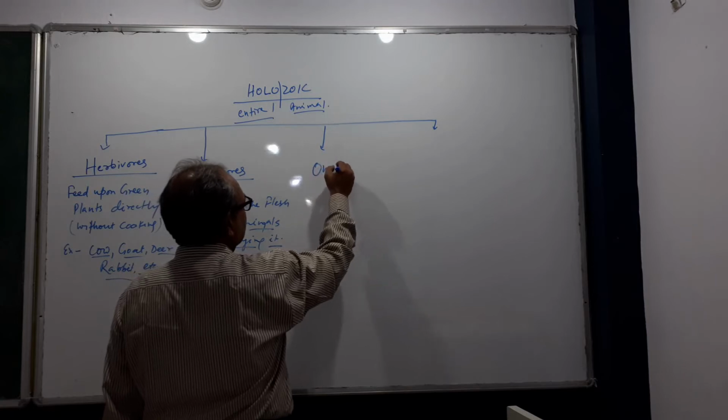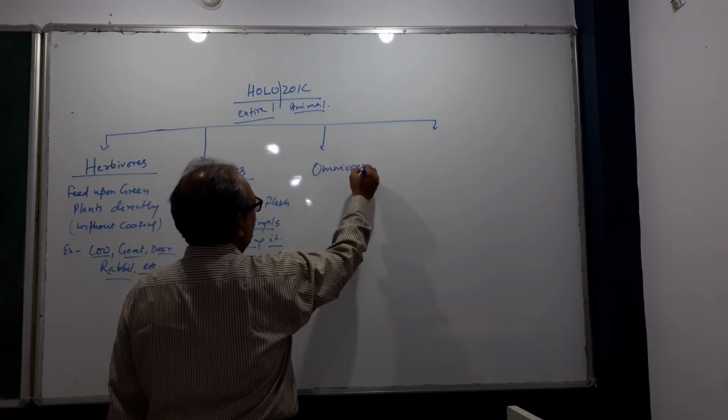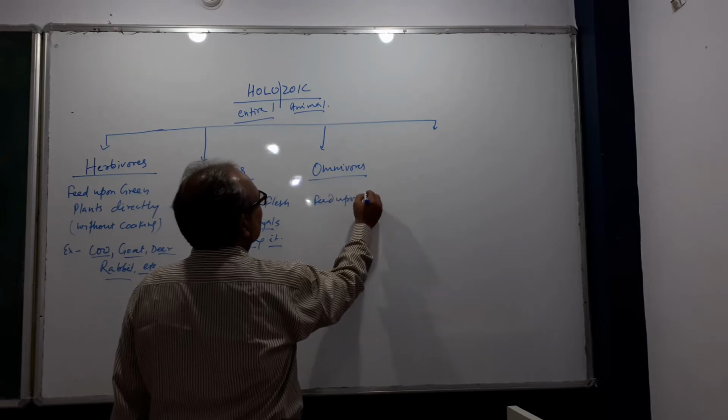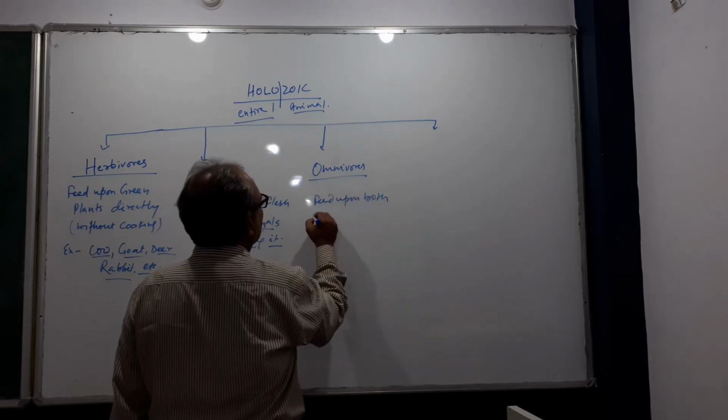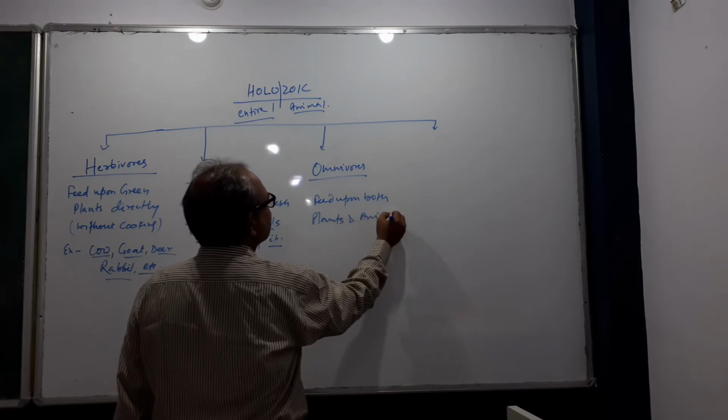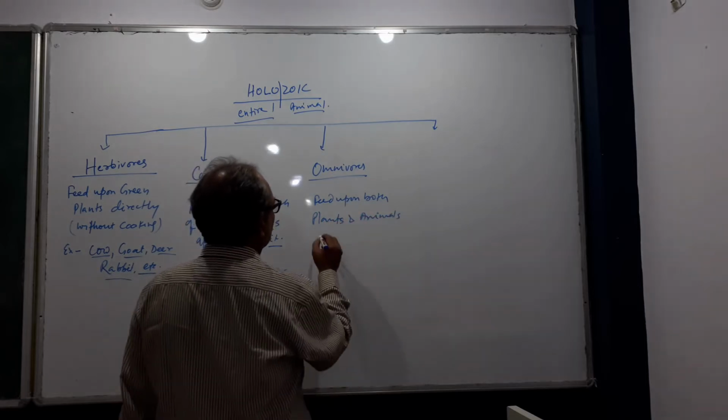And the next one is omnivores, which feed upon both plants and animals.